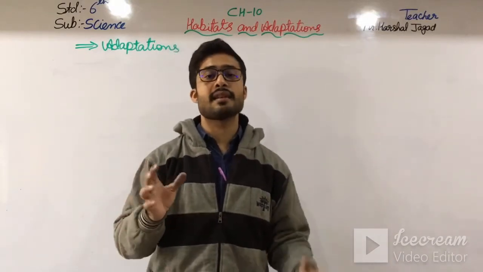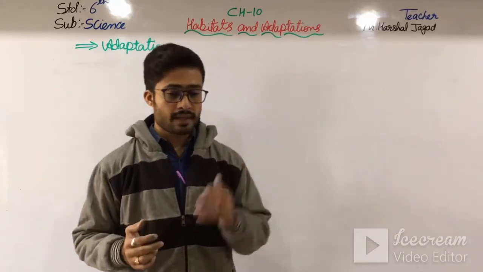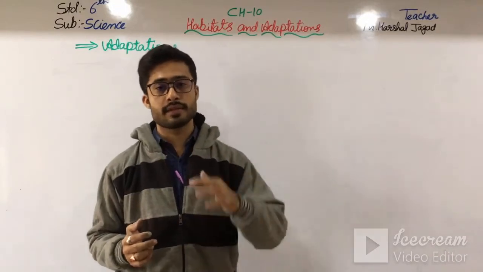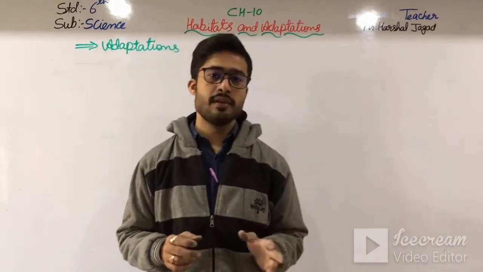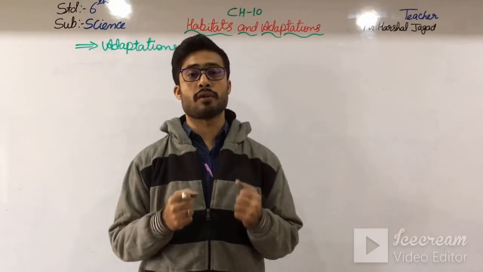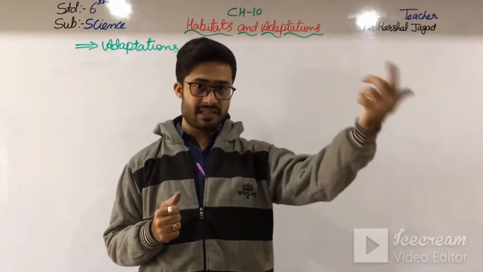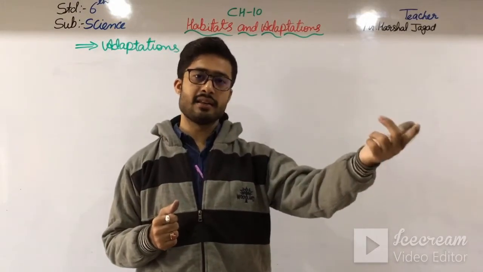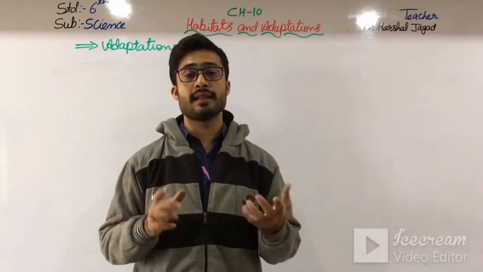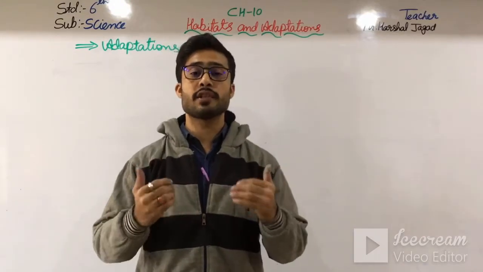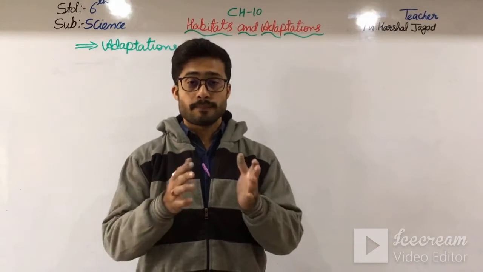Okay students, so these are some of the adaptations. As I tell you, if you just go to Jammu and Kashmir and live there, then you will feel more cold there. And the people who are living in Jammu and Kashmir do not feel cold as much as you.